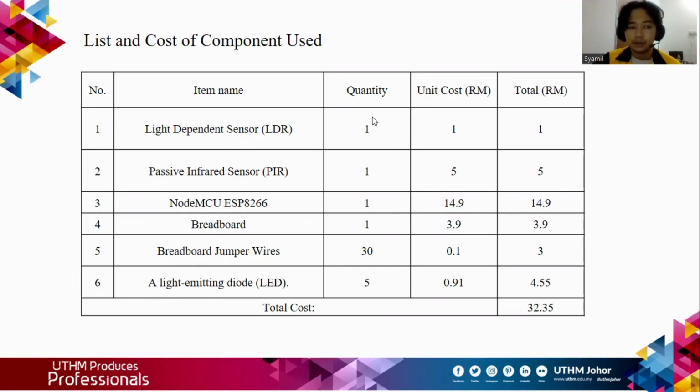So for components 1 until 4, we need 1 quantity each. And for components 5 and 6, it is 30 and 5. So the total cost that we need to spend for this project is 32 ringgit and 35 cents.